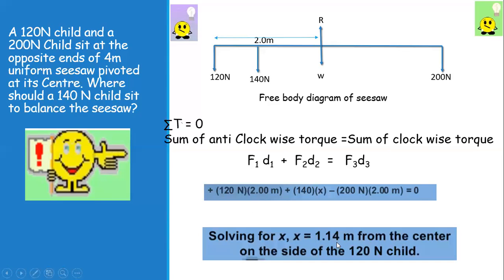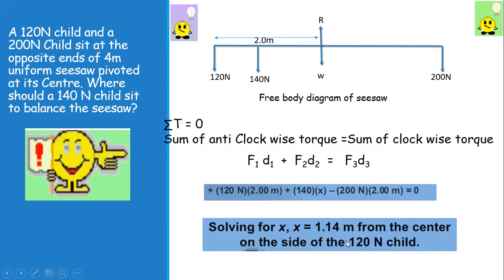If you calculate this, you will get the result that the value of X is 1.14 meter. It means that the 140 Newton child must sit at a distance of 1.14 meter from the axis of rotation in order to keep the seesaw horizontal, in equilibrium.